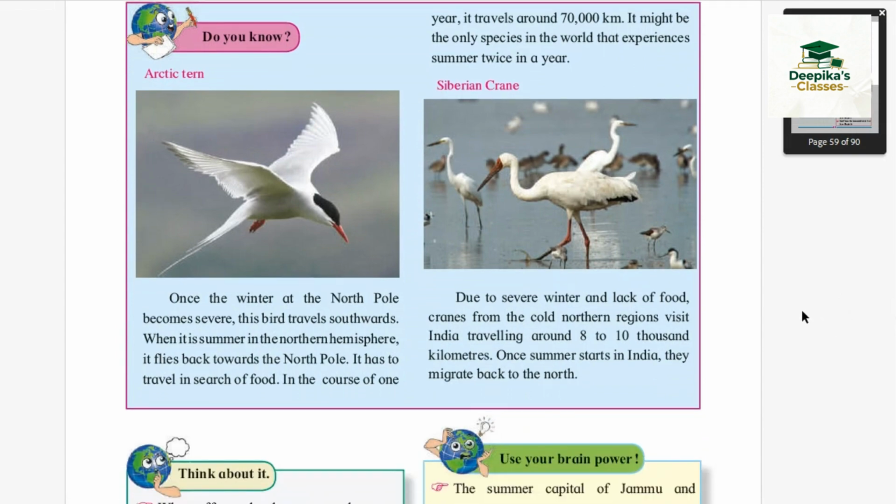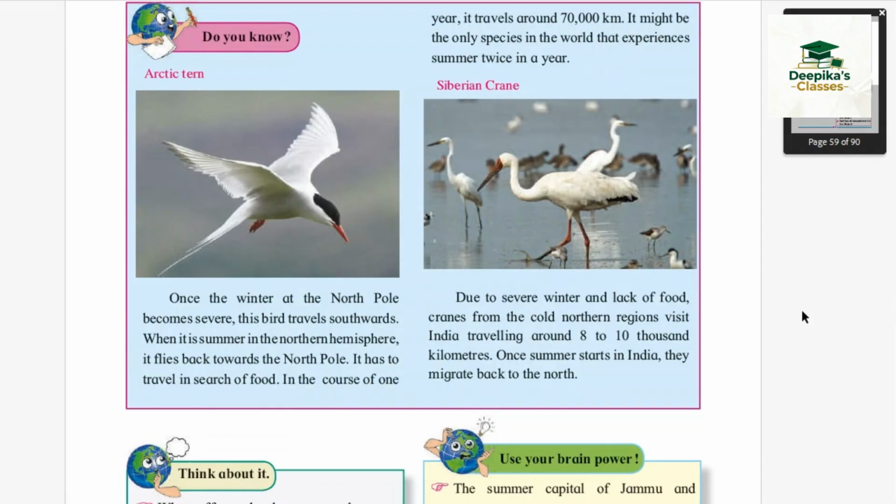So, did you know? Let's move on to see the Arctic tern. It is a kind of bird. Once the winter at the North Pole becomes severe, this bird travels southwards. When it's summer in the northern hemisphere, it flies back towards the North Pole. It has to travel in search of food. In the course of 1 year, it travels around 70,000 kilometers. It might be the only species in the world that experiences summer twice in a year.